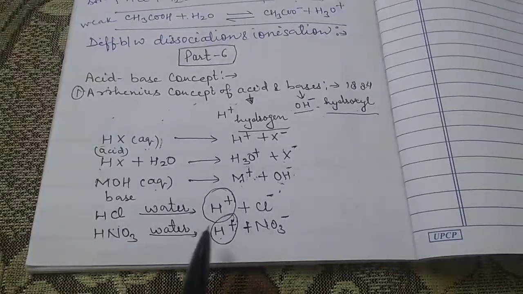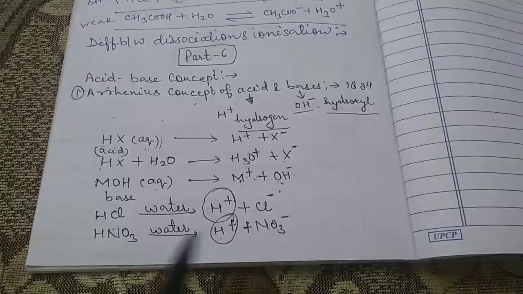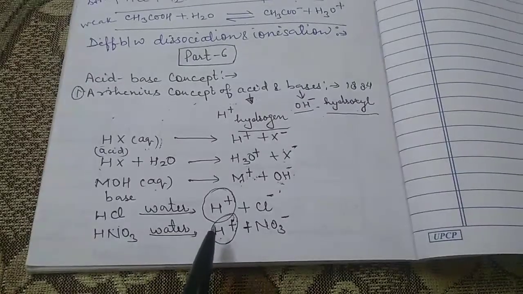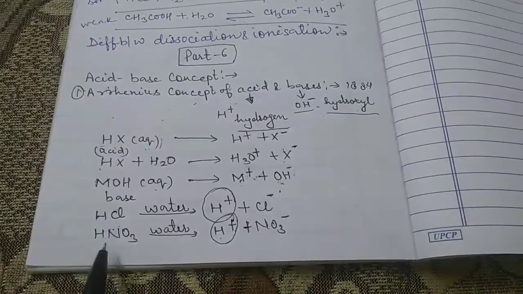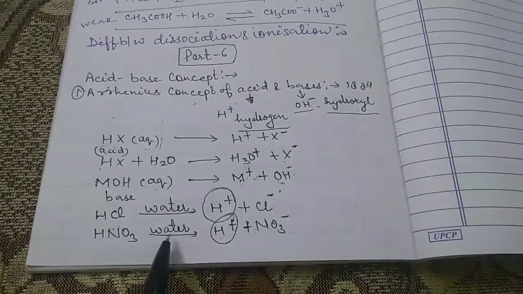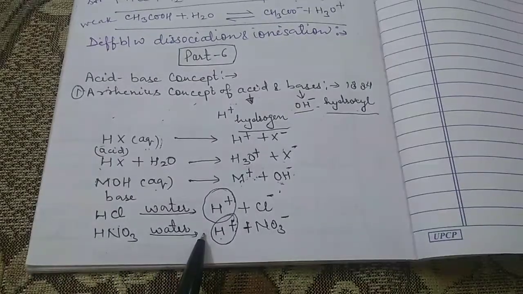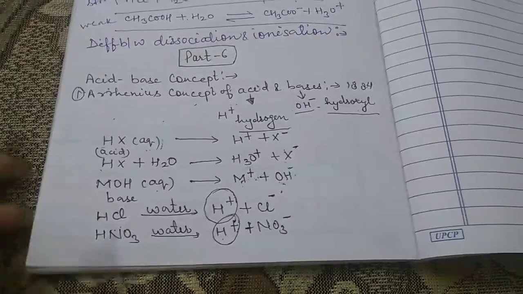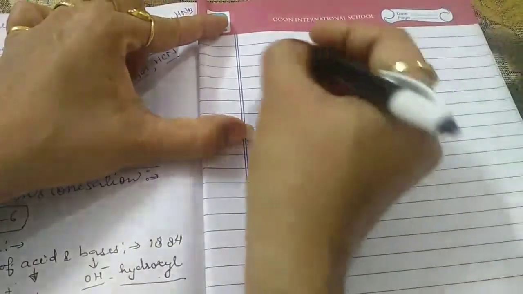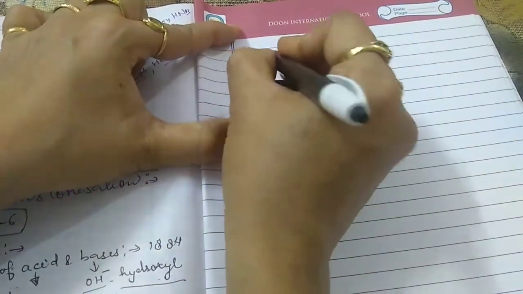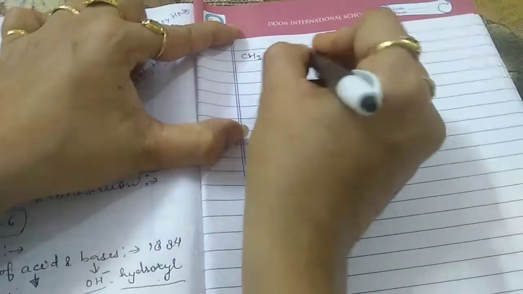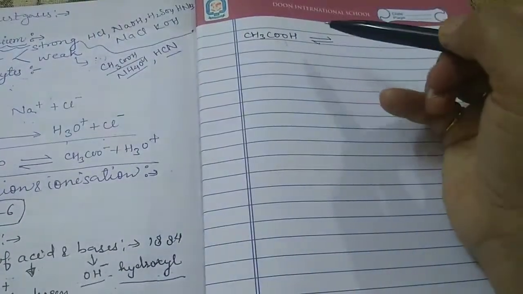So this is the main product which we get after the dissociation of the acid in its aqueous solution. Now there is one more example of an acid, and that is known as acetic acid. We know that the formula for acetic acid is CH3COOH.